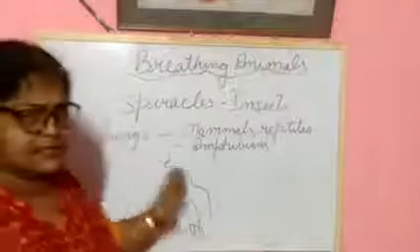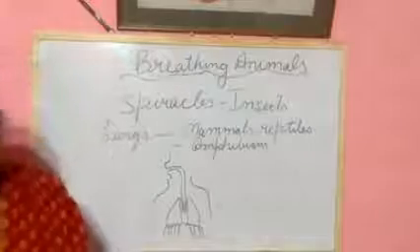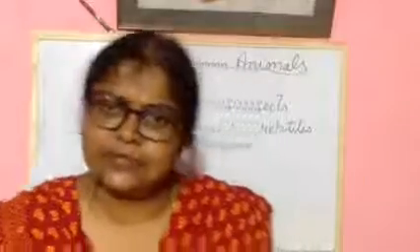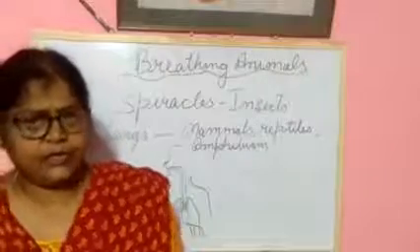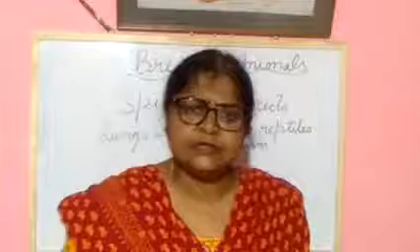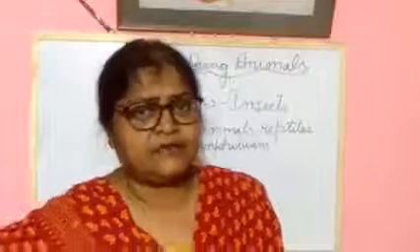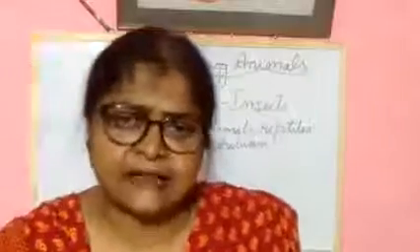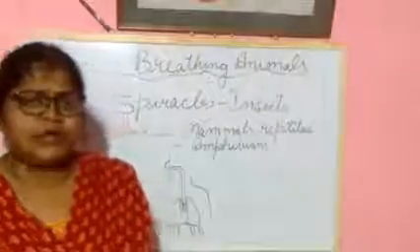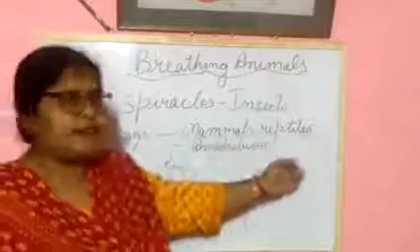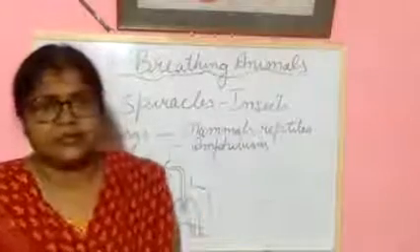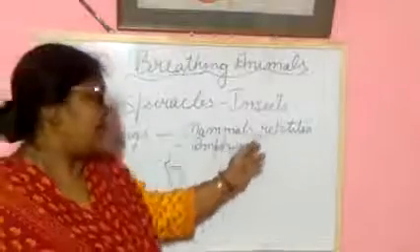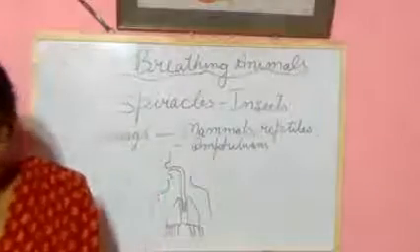Next one is lungs. All living things that live on land use lungs to breathe. We human beings, what do we use to breathe? We use lungs for breathing. In this way, all living things that live on land use their lungs to breathe. So which animals use them? Mammals, reptiles, and amphibians use their lungs to breathe.